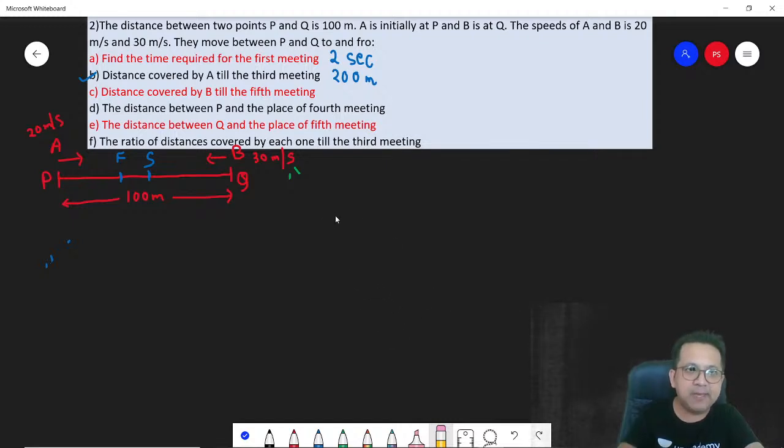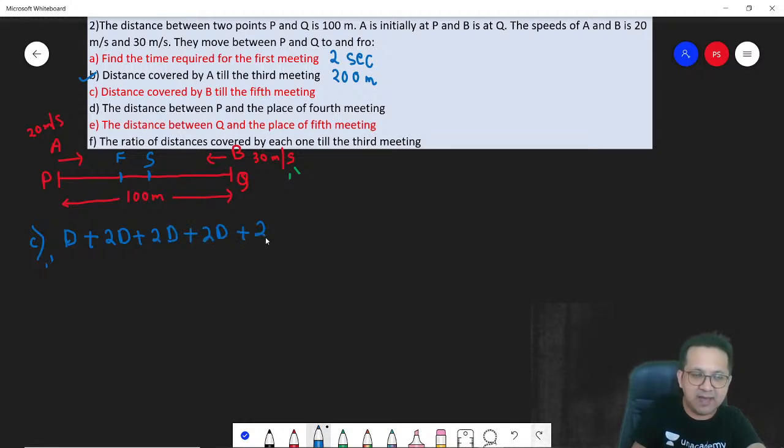Distance covered by B till the fifth meeting. Again, the same logic. The fifth meeting would happen after D, second meeting another 2D, third meeting another 2D, fourth meeting another 2D, fifth meeting another 2D. So basically, the fifth meeting would happen after they have together covered 9D total distance.